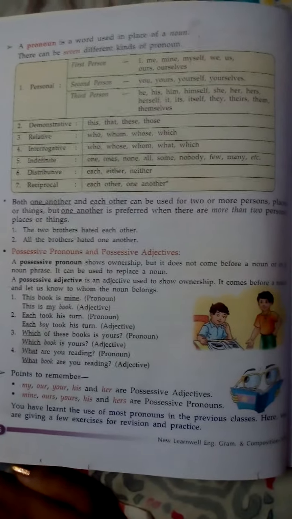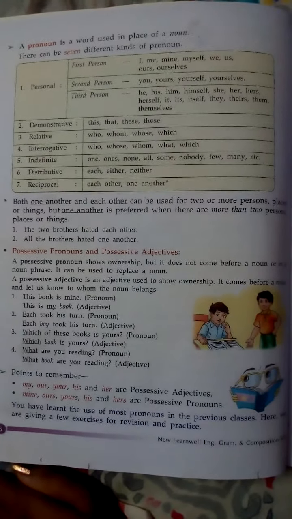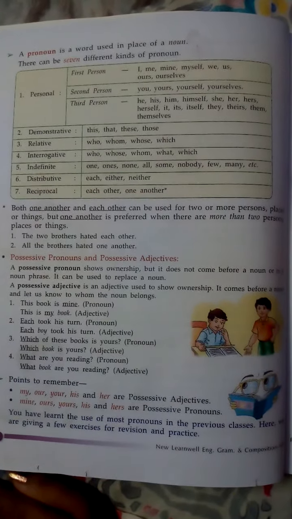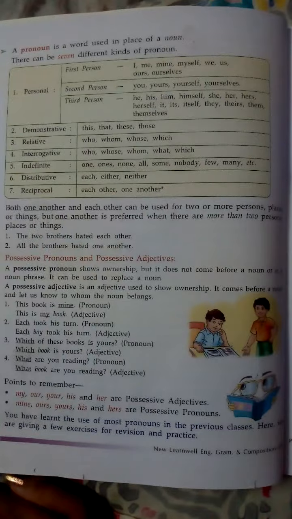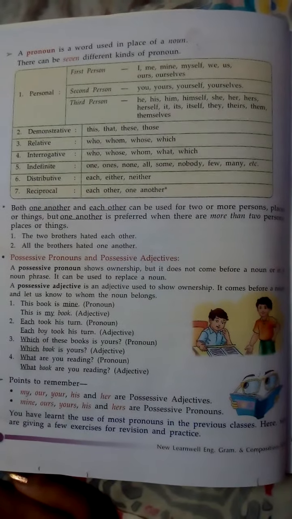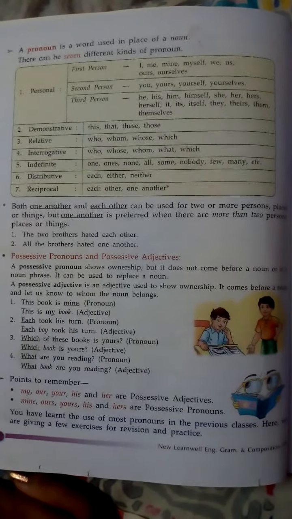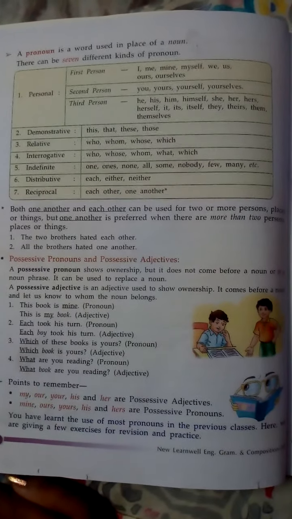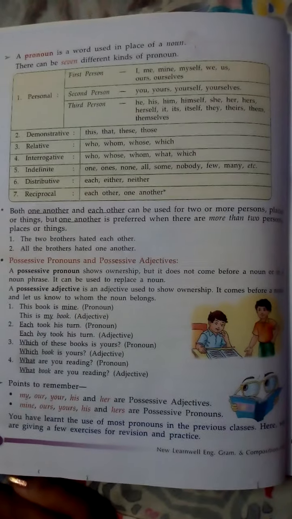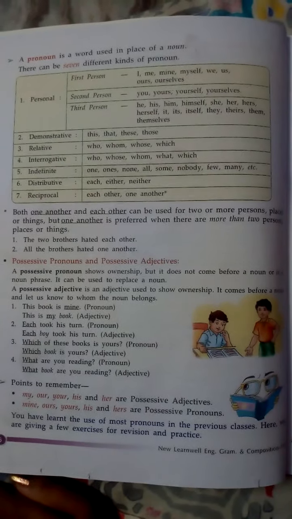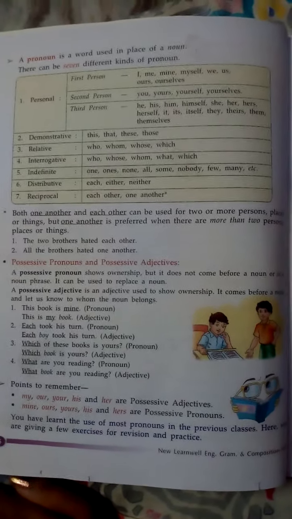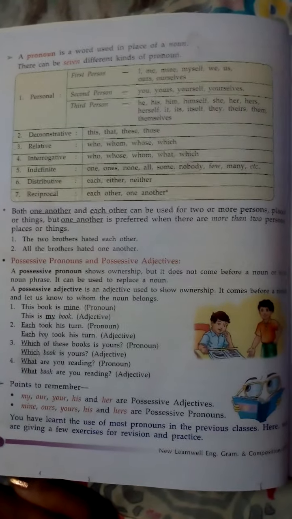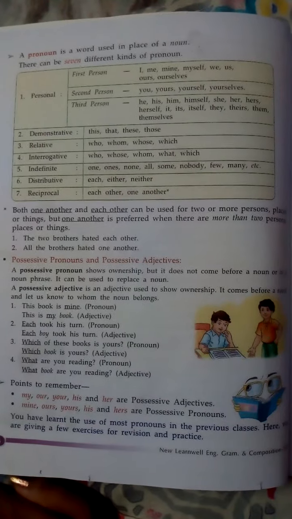So, this book is mine. Mine here is a first person pronoun. Mine here is showing possessiveness, ownership. See, it is a pronoun. This is my book. Whose book? Book is a noun, so it is coming before a noun. So my is an adjective because it is describing the book. Whose book is this? Mine.